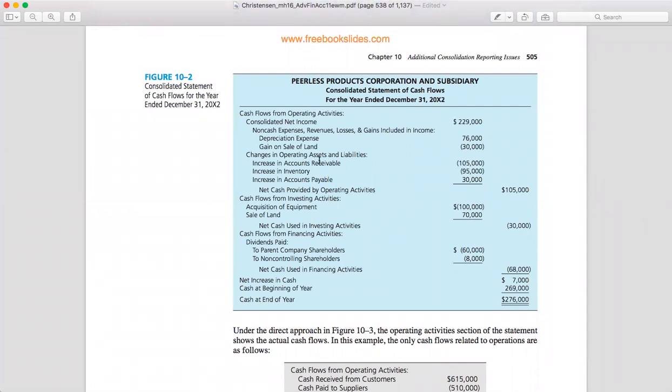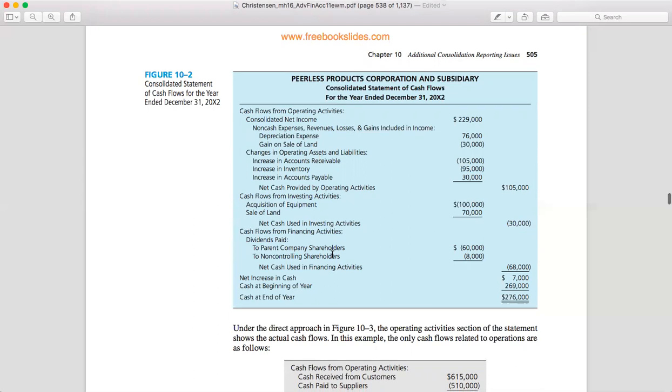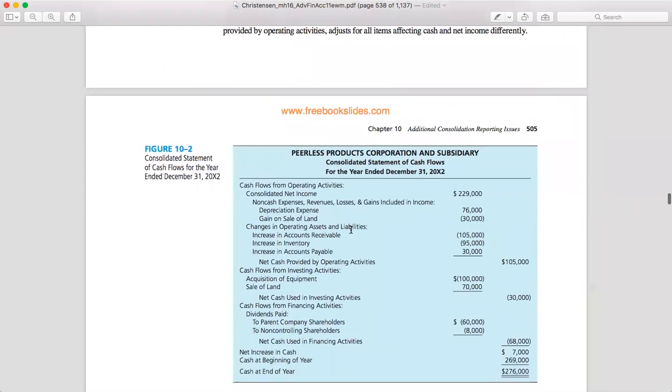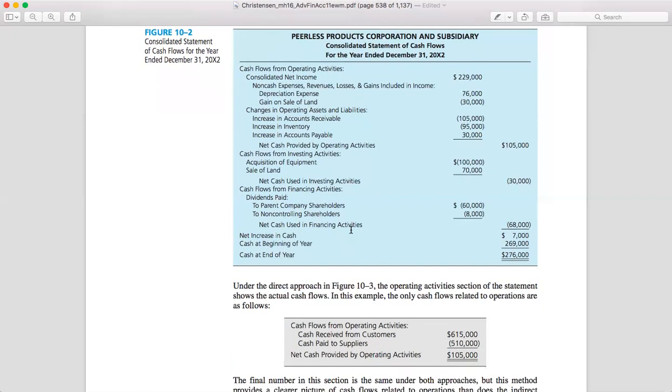And you have to know the changes in operating assets and liabilities. Okay, so you record it, and we get the net cash provided by operating activities. The second one is investing activities, when there is acquisition of equipment and a sale of land. The next one is financing activities: dividends paid to the parent company around 60,000, and to non-controlling interest around 8,000. Based on this calculation, we know that there is a net increase in cash of around 7,000, right?